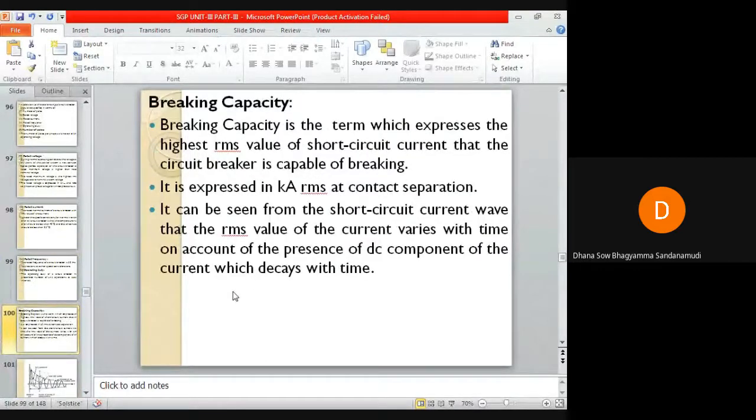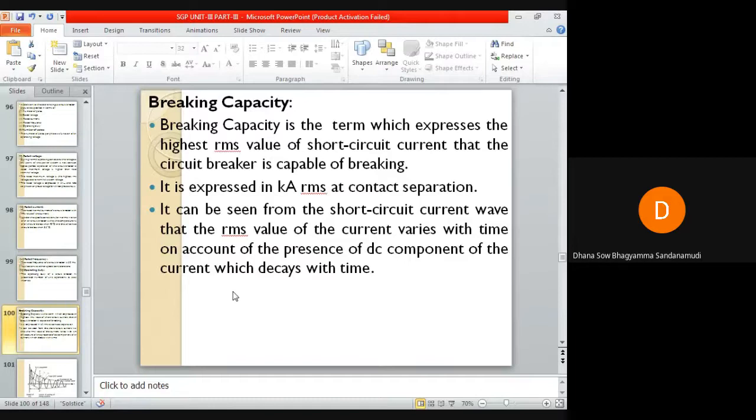Next is the breaking capacity. Breaking capacity is the term which expresses the highest RMS value of the short circuit current that the circuit breaker is capable of breaking under specified conditions of transient recovery voltage and power frequency voltage. I have already given a proper definition for breaking capacity.